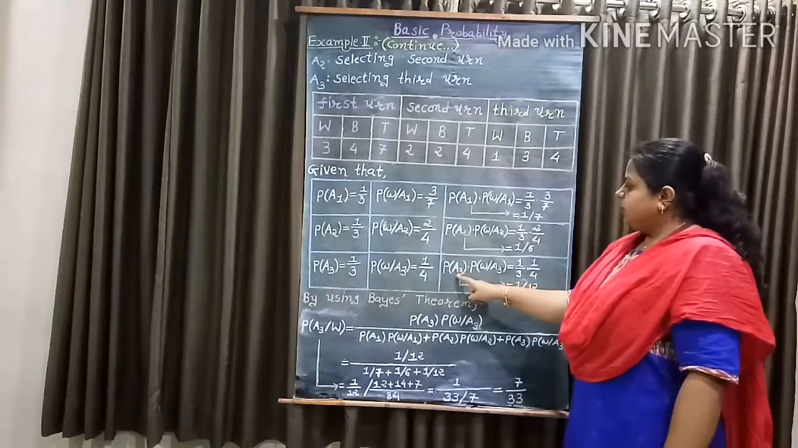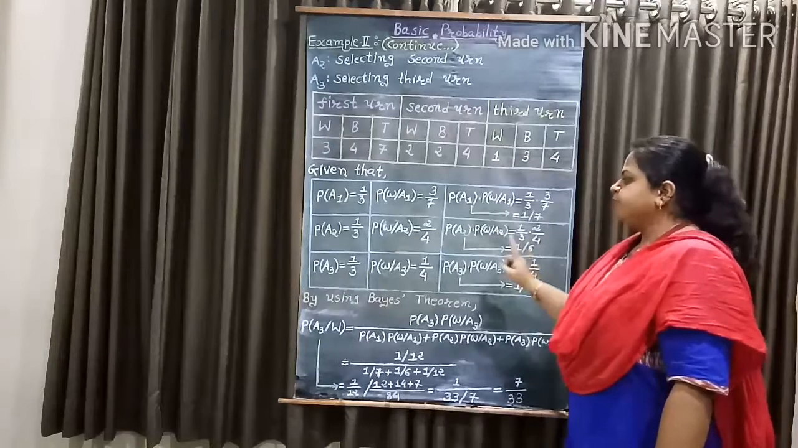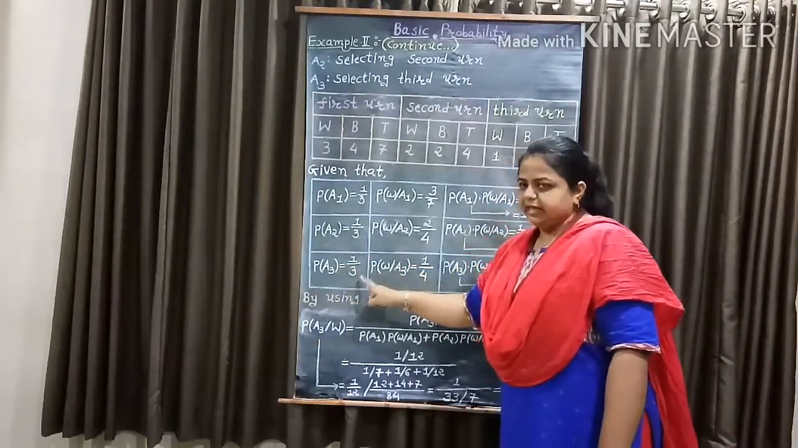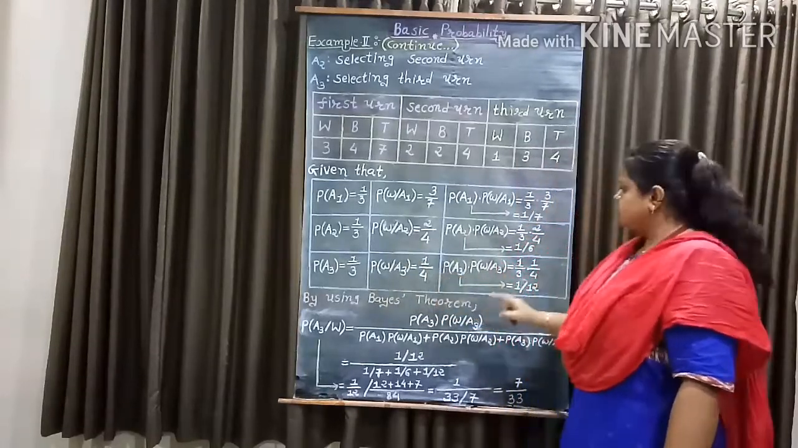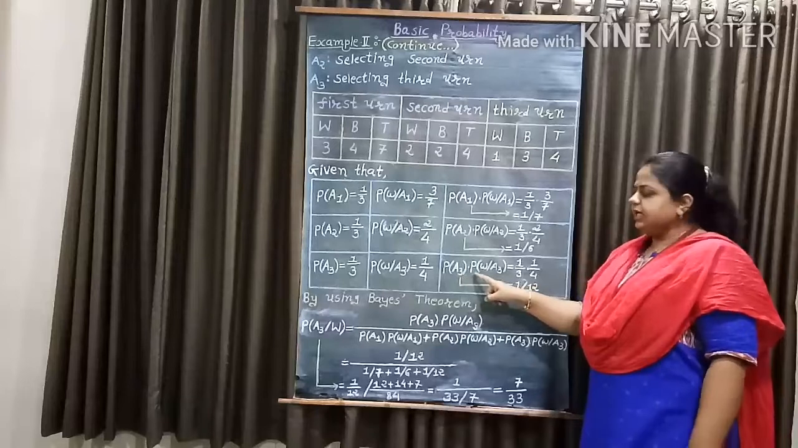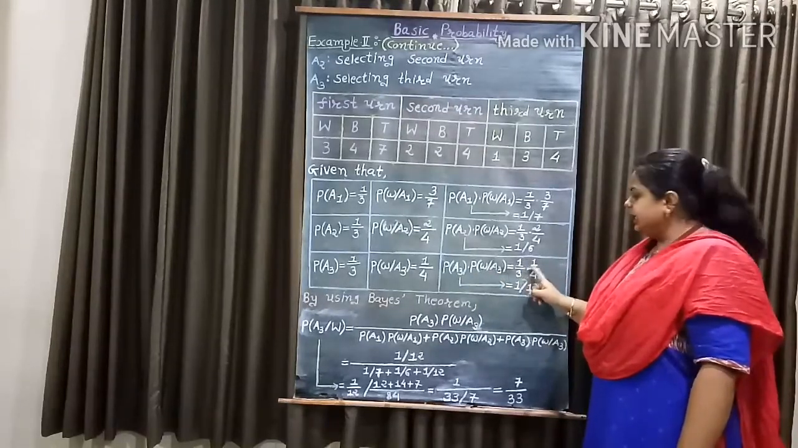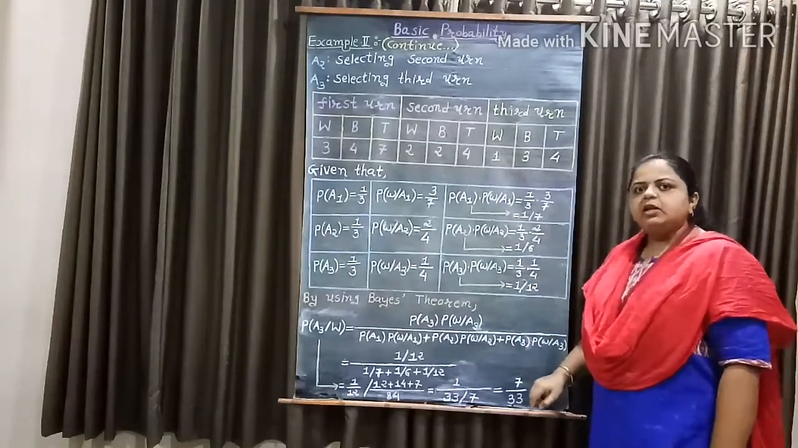Now, probability of A3 into probability of W given A3: here we have probability of A3 equal to 1 by 3, and probability of W given A3 equal to 1 by 4. So probability of A3 into probability of W given A3 equals 1 by 3 into 1 by 4, which is equal to 1 by 12.